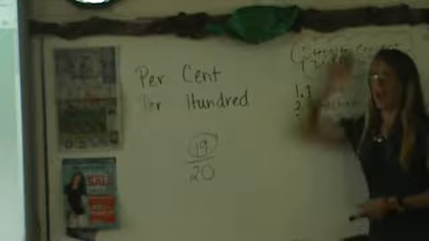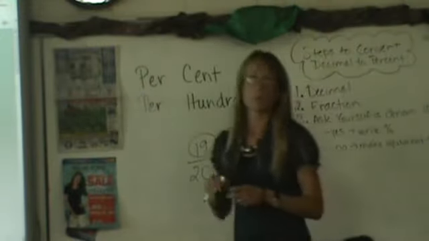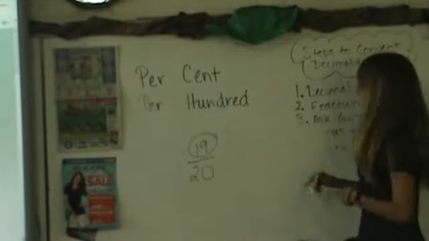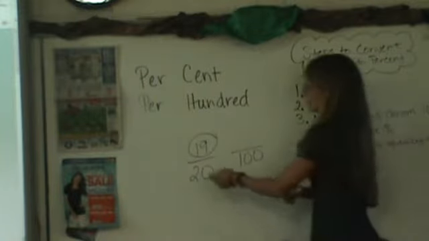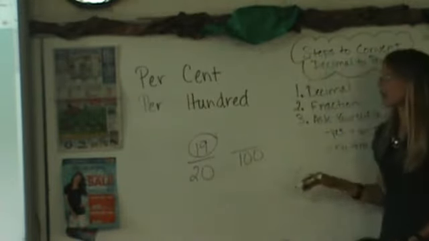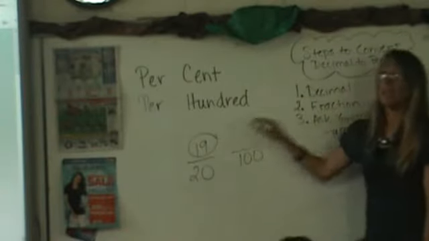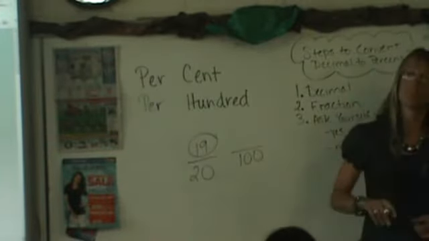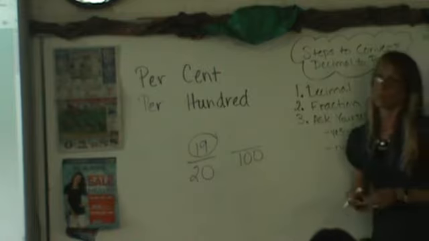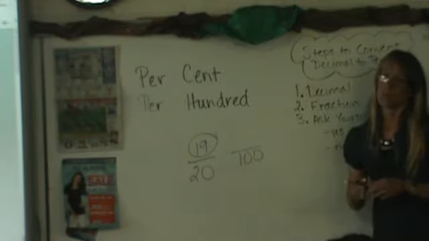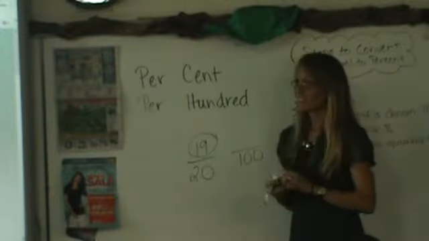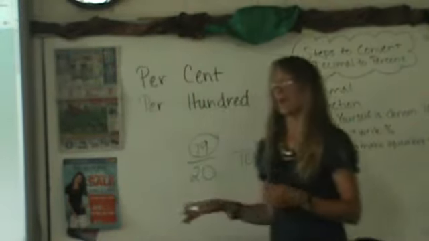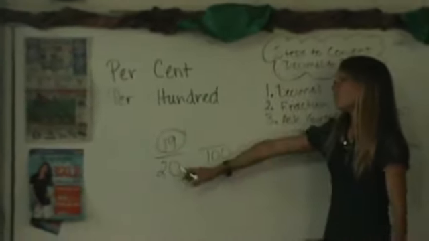So if I want to write this as a fraction, where is my 100 going to go? At the bottom. It's my total. How can I figure out what I want to do to take this 19 out of 20 to get over here to my hundreds? Ivan? I would do how many times 20 would go in 100. That's very good. That's just another way of approaching it.